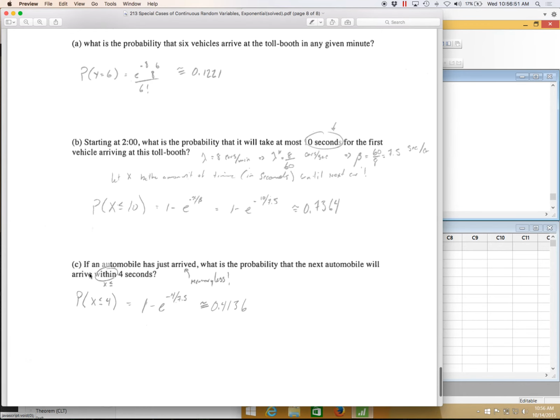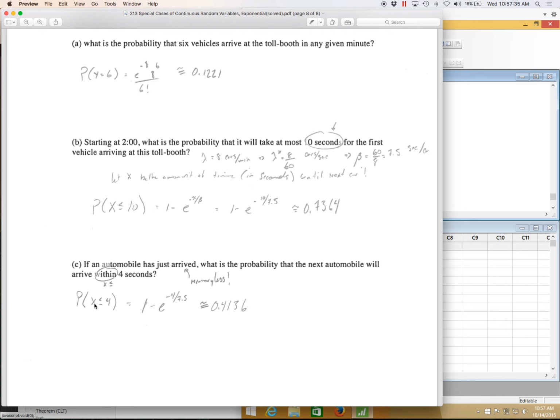Anytime you see this "if," you know a condition is coming. If an automobile has just arrived, given something's just happened, what's the probability the next automobile will arrive within 4 seconds of that first one? Here we don't need to worry about the condition, because exponential has the memoryless property. So instead of doing a conditional statement, which is overcomplicated, we know this is just the probability of starting over. Instead of imagining something just happening and then asking the probability that something else happens, because it's exponential, I can simplify and say, let's just start at 0 time and ask what's the probability of a car arriving within 4 seconds. That's what the memoryless property says we can do.